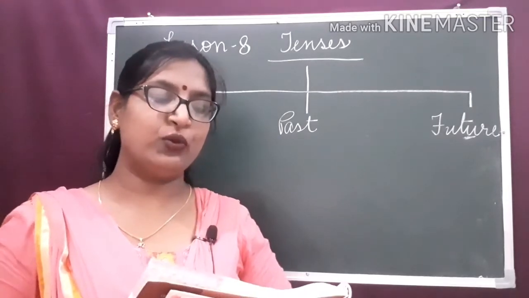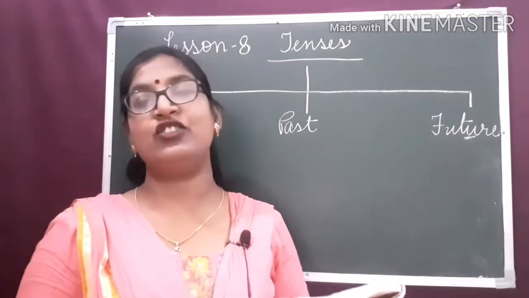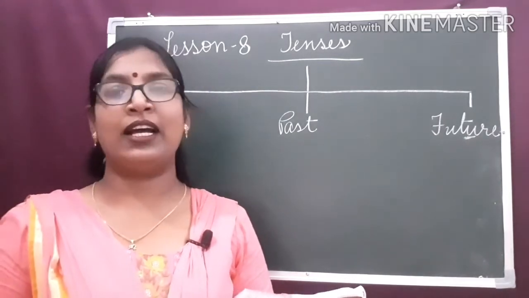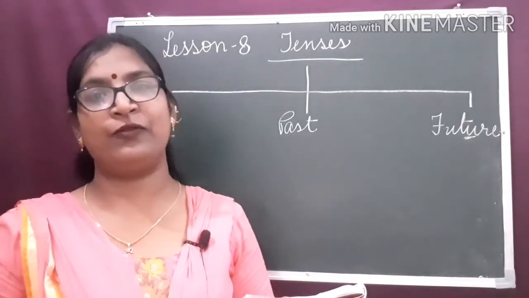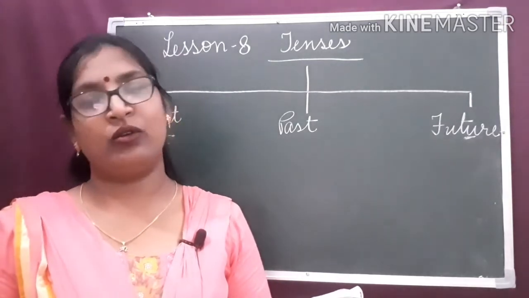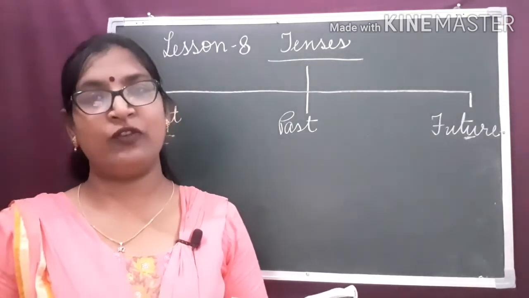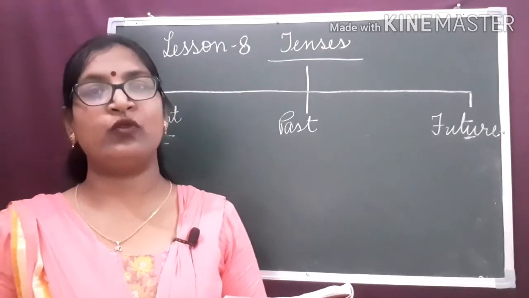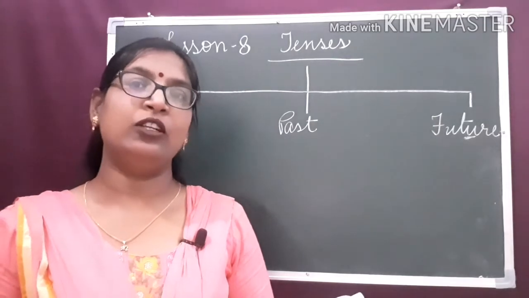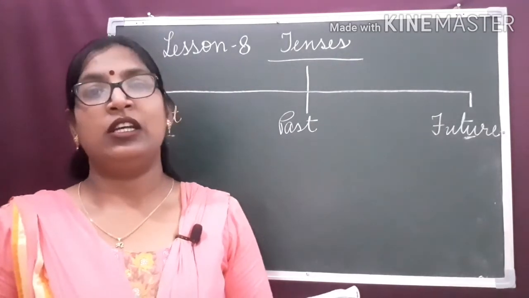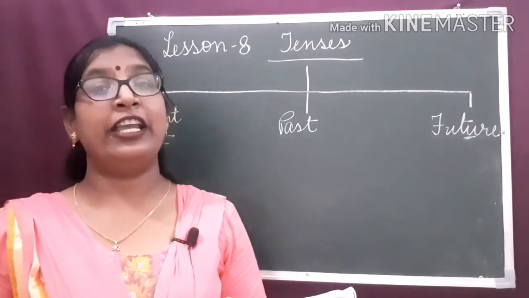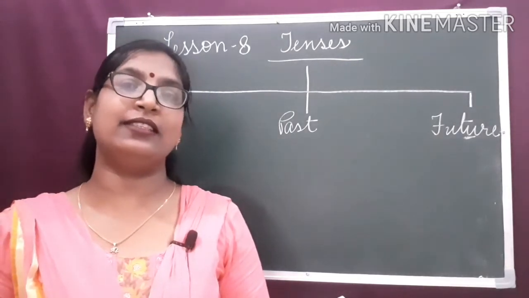The verb shows the time by certain changes in its forms. We know that the verb has different forms: base form, S or ES form, ing form, past tense form, and past participle form. Now, these forms of the verbs help us to recognize the tense.